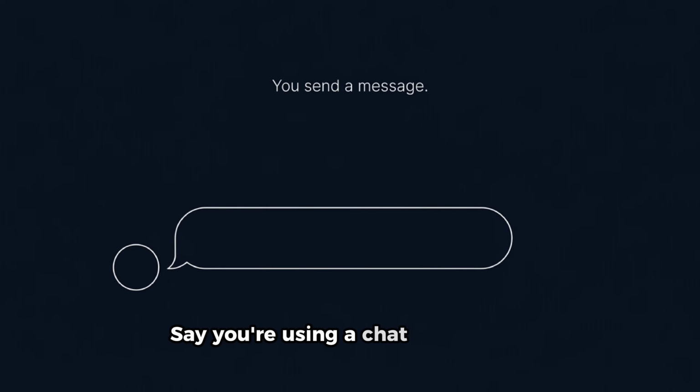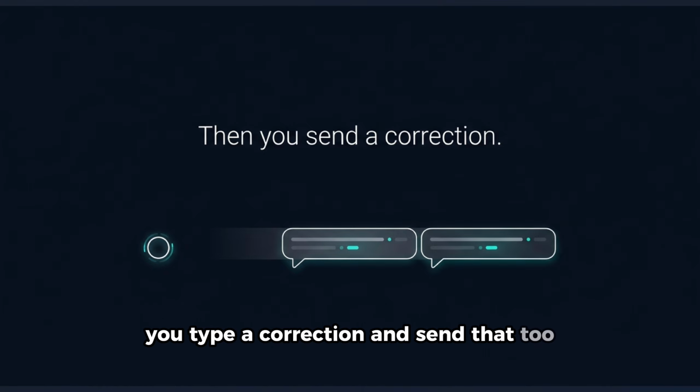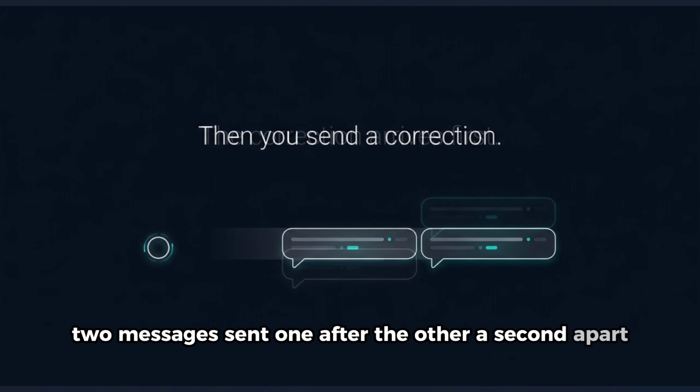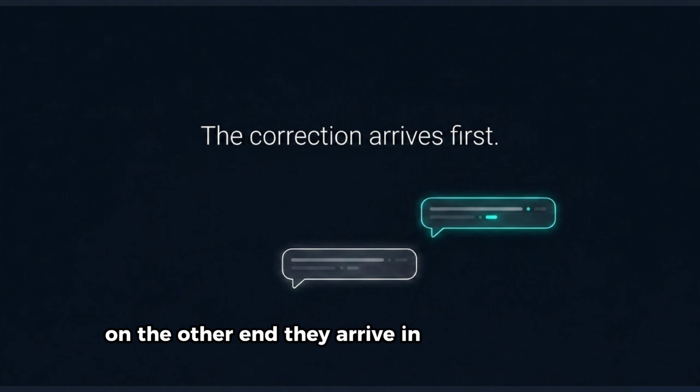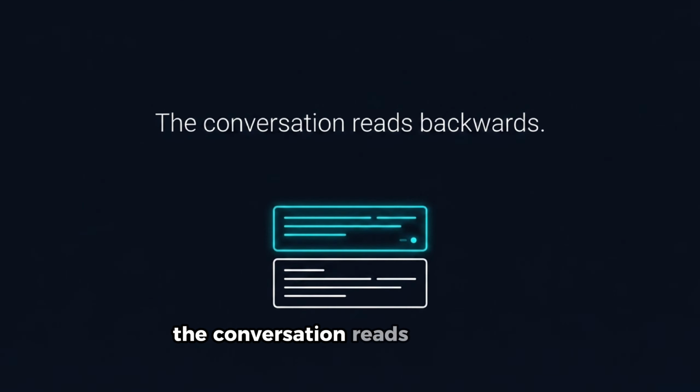Say you're using a chat application. You type a message and send it. Then immediately you type a correction and send that too. Two messages, sent one after the other, a second apart. On the other end, they arrive in the wrong order. The correction lands first, the original message appears beneath it. The conversation reads backwards. You might find this surprising.